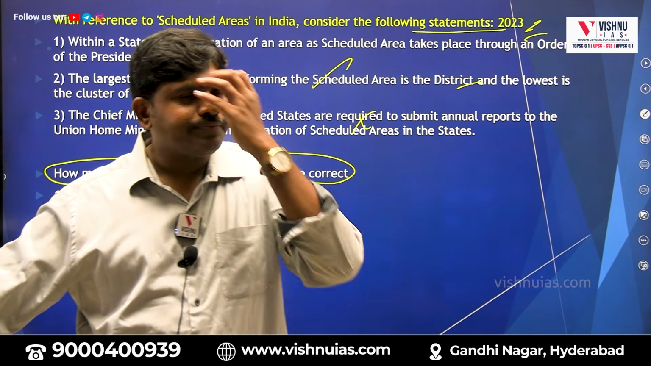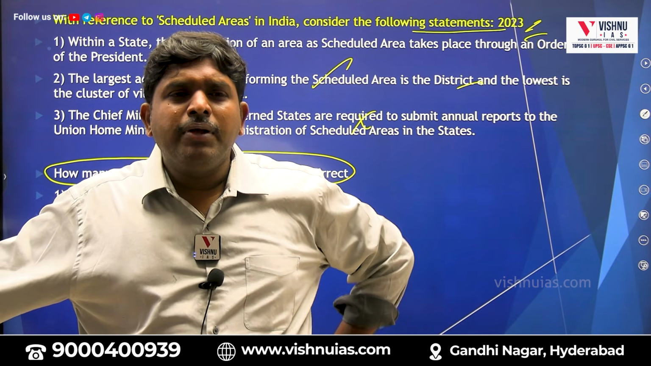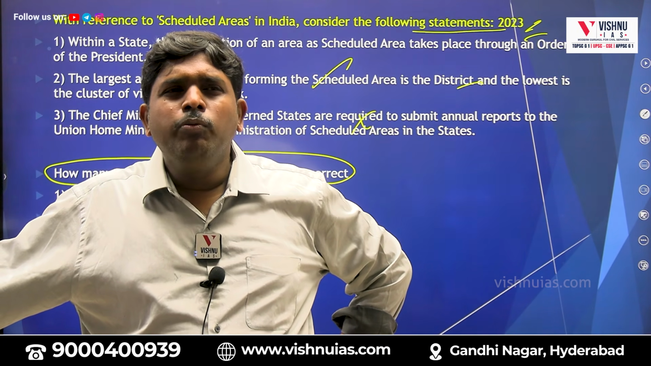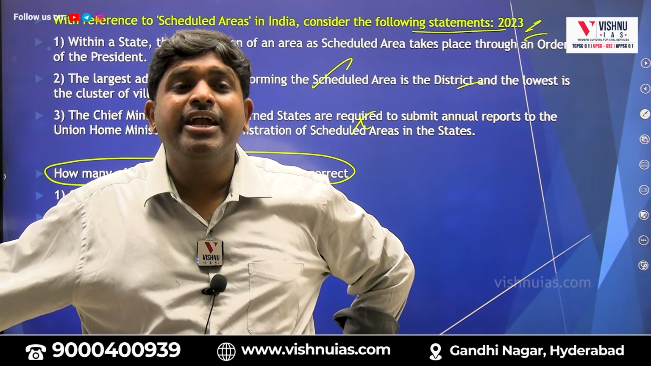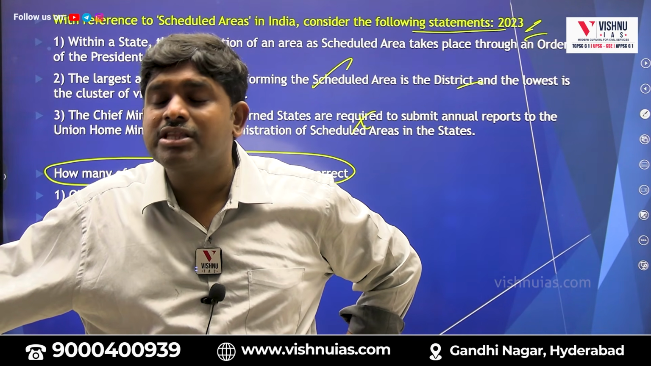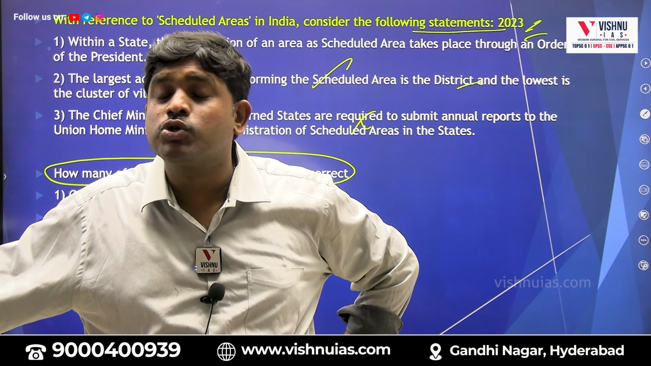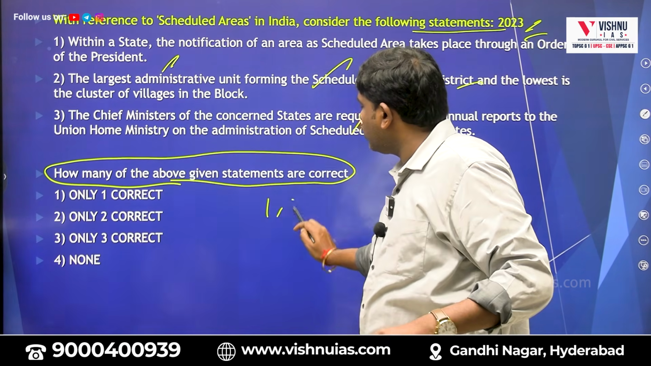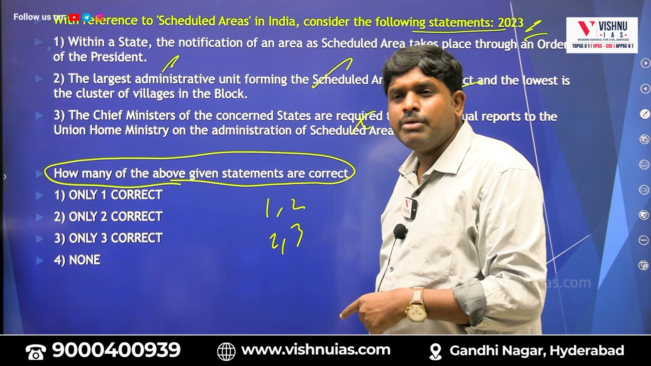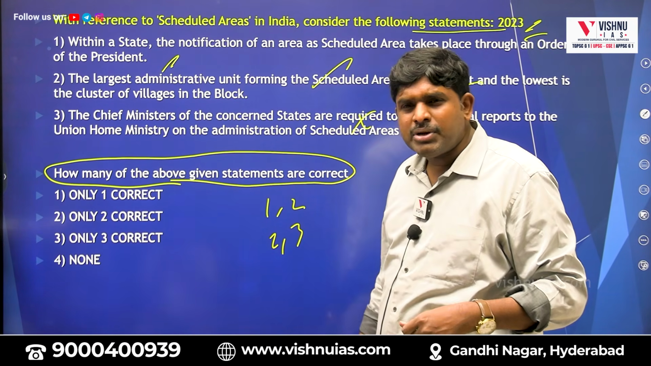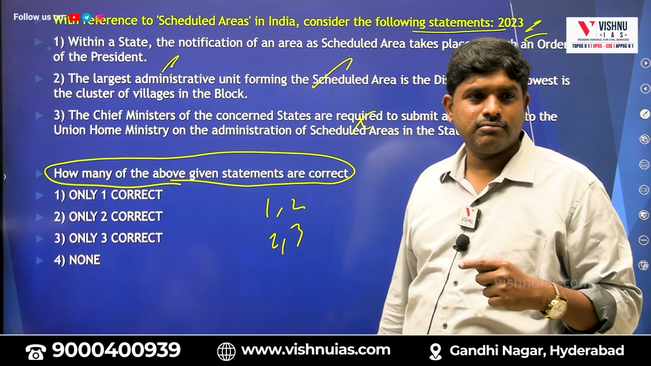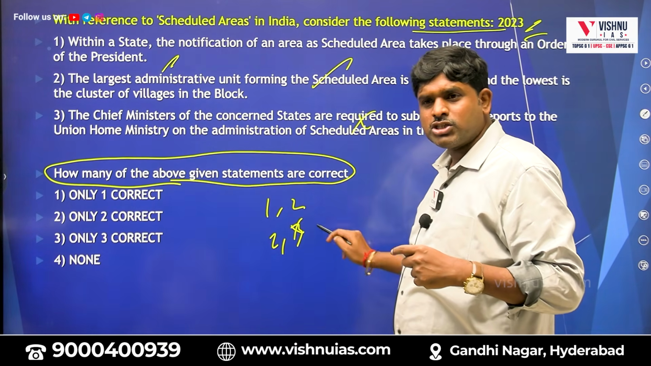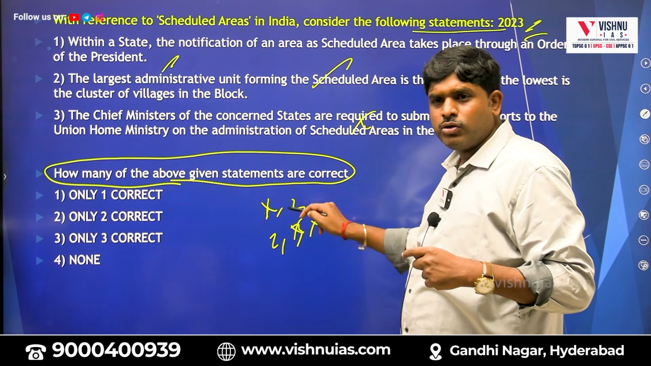My dear students, few people who believe in shortcuts, who believe some magic will happen, are depending on elimination methods. Elimination methods will work only for 5% of the questions, not all the questions. Now you tell me, if the options are 1, 2, 2, 3, here you can use the elimination technique. How many of the given statements are correct? You should know it. If 1 is wrong, then any option containing 1 is wrong.